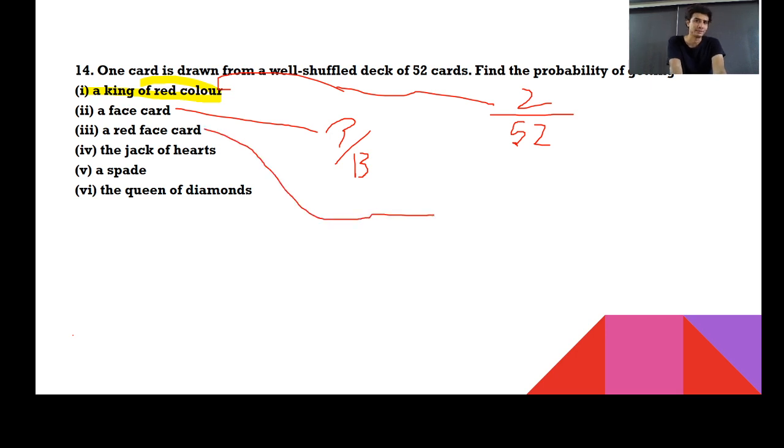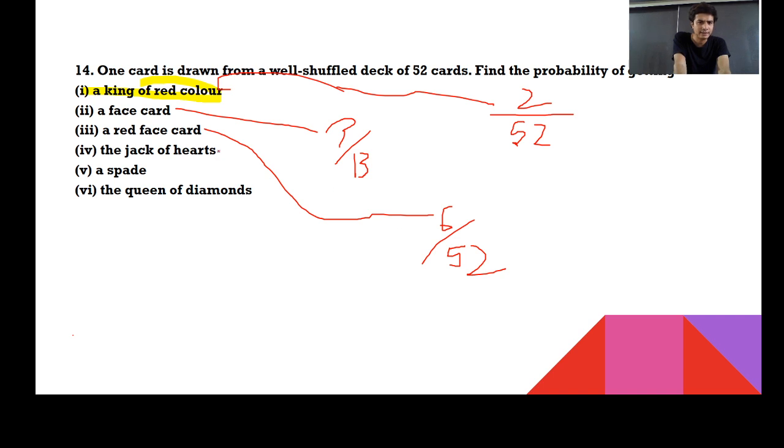A red face card. When you talk about red face card, what will happen? You should consider diamond and heart. We need to consider both diamond and heart. So you can say 3 for diamond and 3 for hearts. In total, you will be getting 6 cards. It is 6 upon 52, which can also be written as 3 upon 26. So this probability could be 3 upon 26.